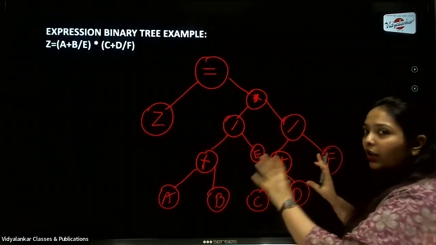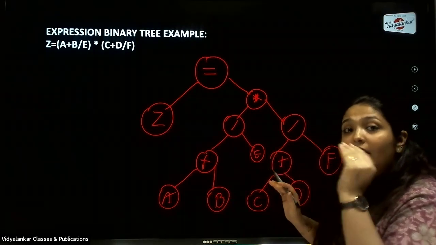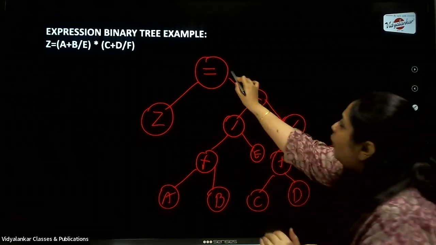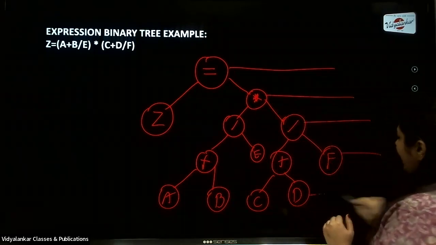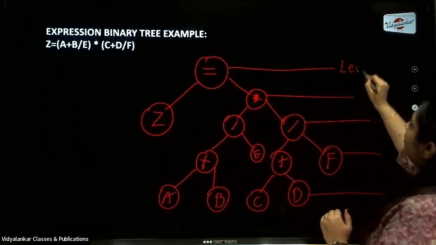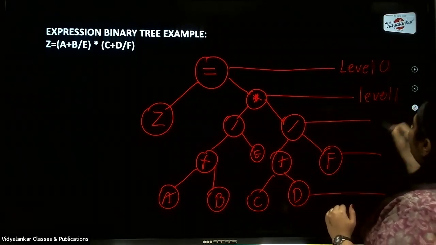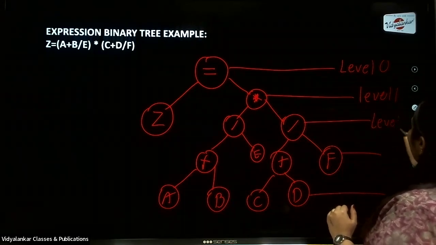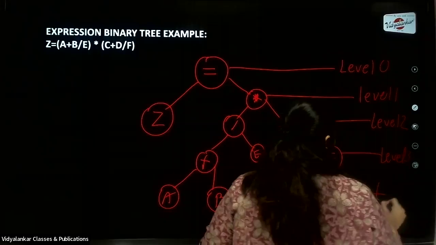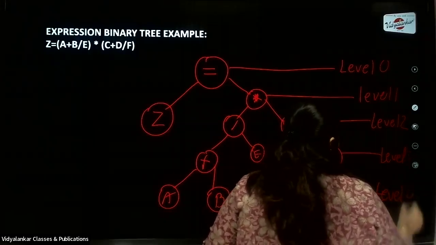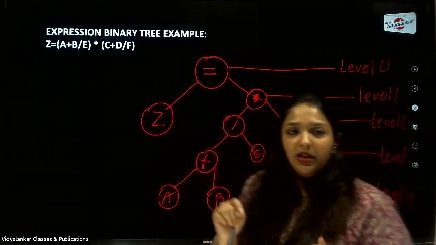Now, of course, you're getting good marks for this, but not full marks. Why? Because you haven't yet mentioned the level of each node. So always make sure that you mention the level of each node. Always start with 0. It's level 0, level 1, this is level 2, that's level 3, and that's level 4. So don't forget to mention these levels in the diagram as well.